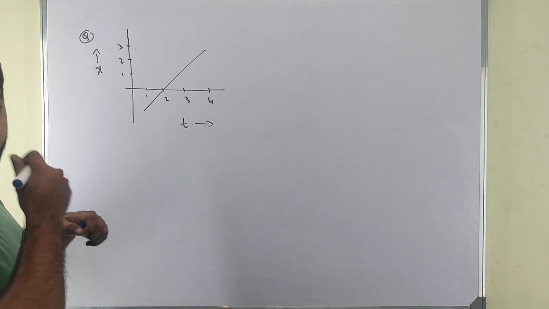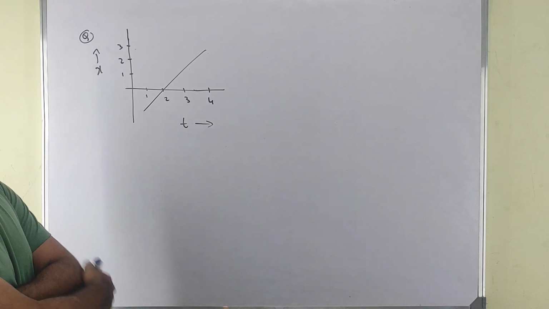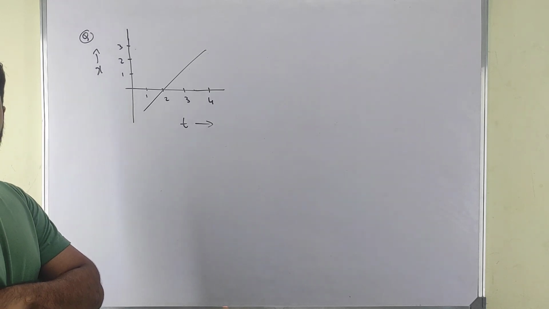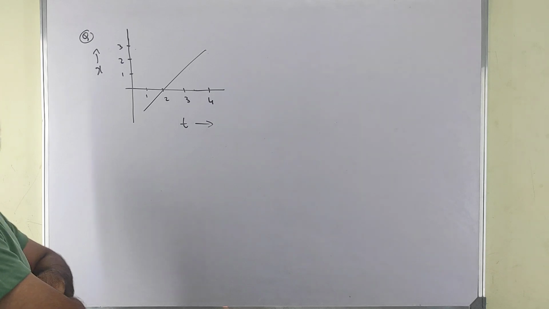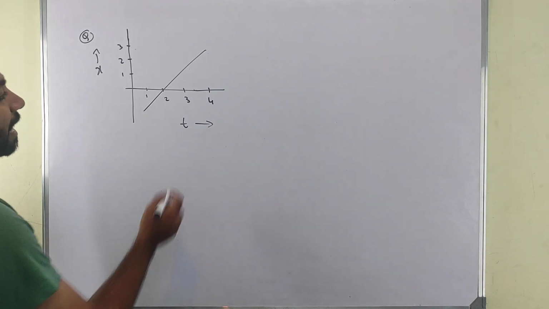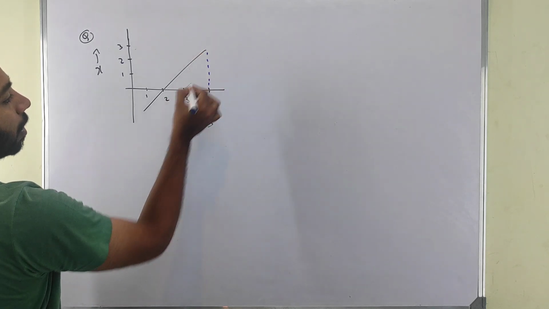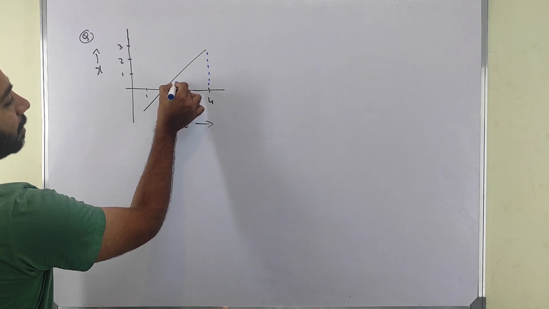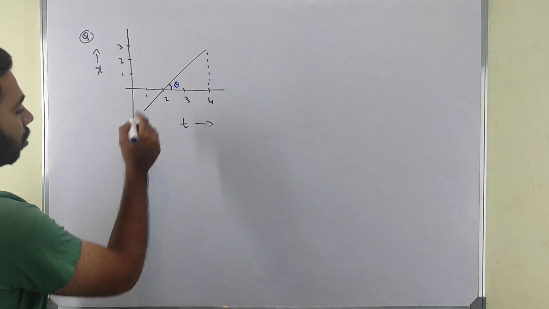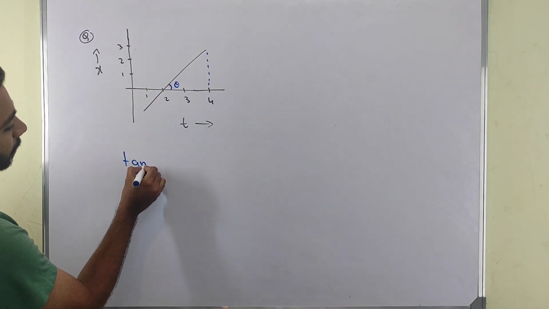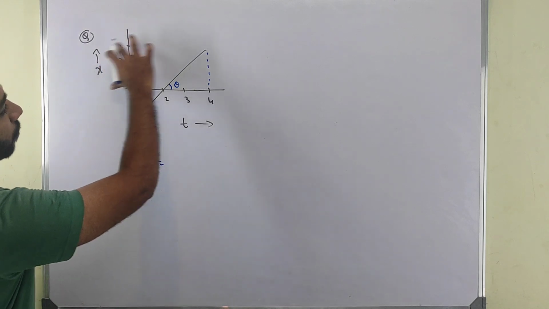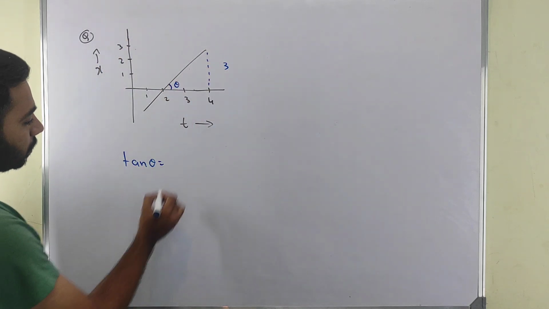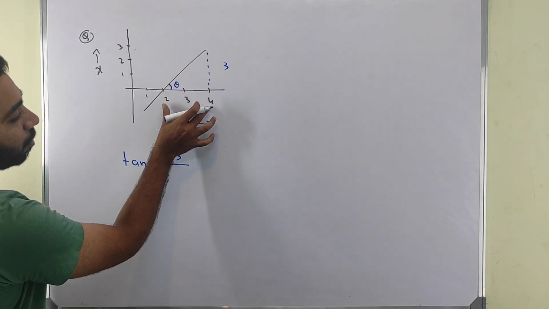Now if I ask you what is the speed or the instantaneous velocity, what will you do? You will take a line like this and calculate this angle theta. Theta is equal to opposite value, here 3, divided by adjacent value, this one.